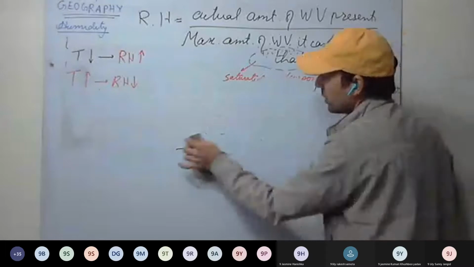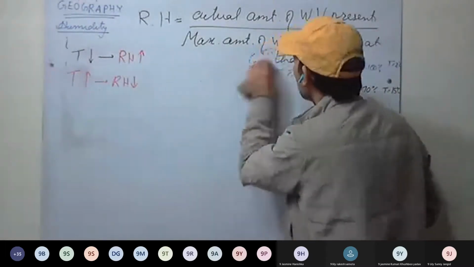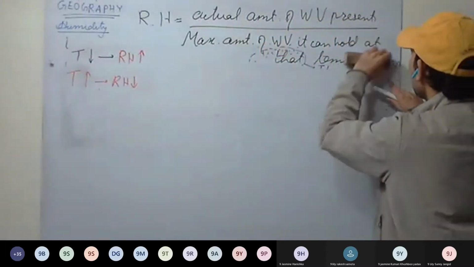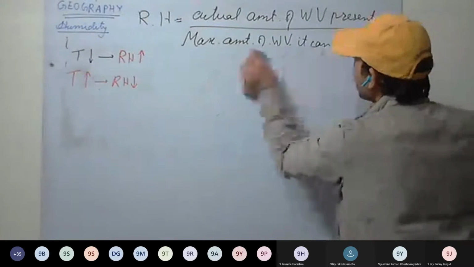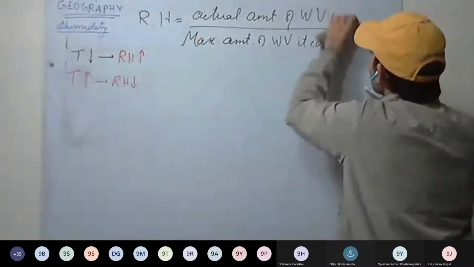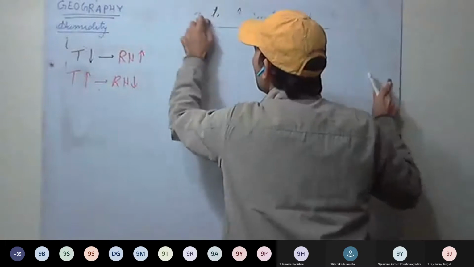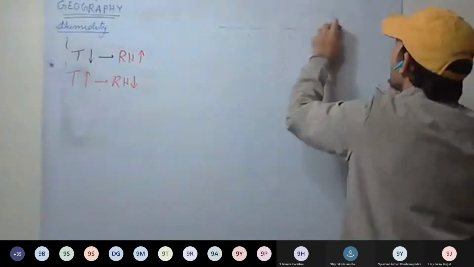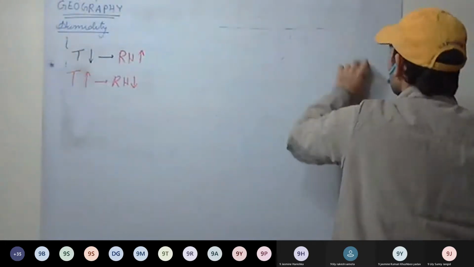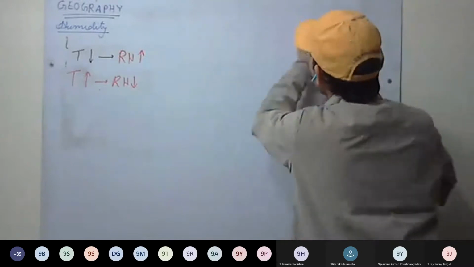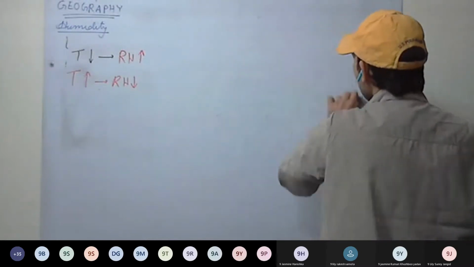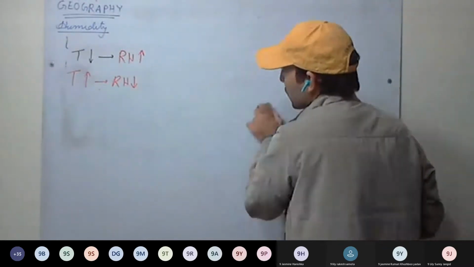Okay, now clouds. We will be discussing clouds now. There are different kinds of clouds you have seen in the sky. According to height, we will divide those clouds into three categories. Then in each category, we will discuss different kinds of clouds.